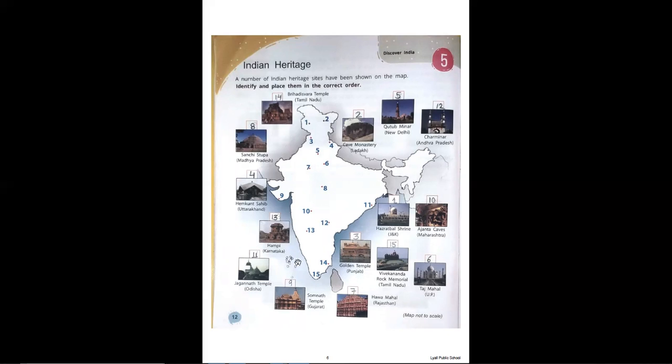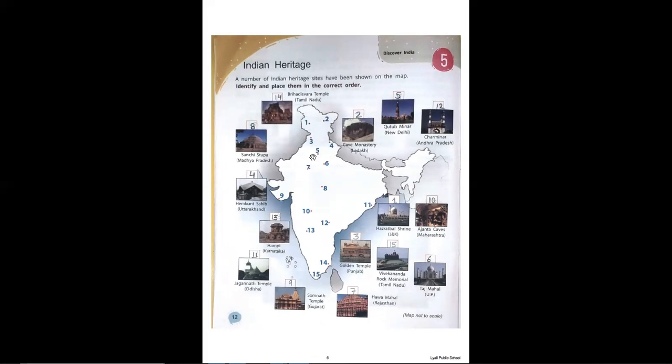The third place here is the Golden Temple in Punjab. Then the fourth place here is Hemkund Sahib in Uttarakhand. This is Punjab, this is Uttarakhand. You can also learn the states and their position in the country with this. So you have to be very careful with that also. The fourth place is in Uttarakhand, and the name of the place is Hemkund Sahib.